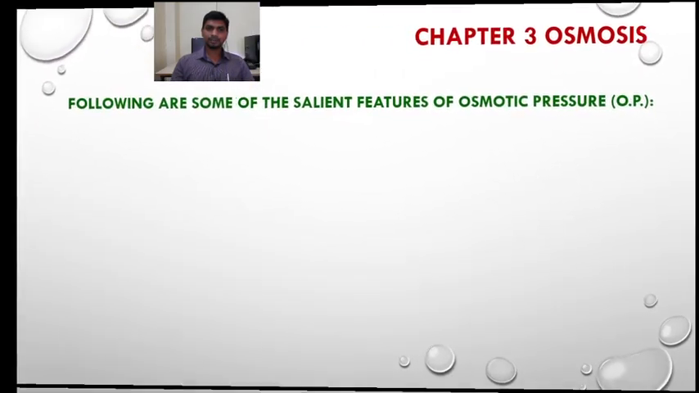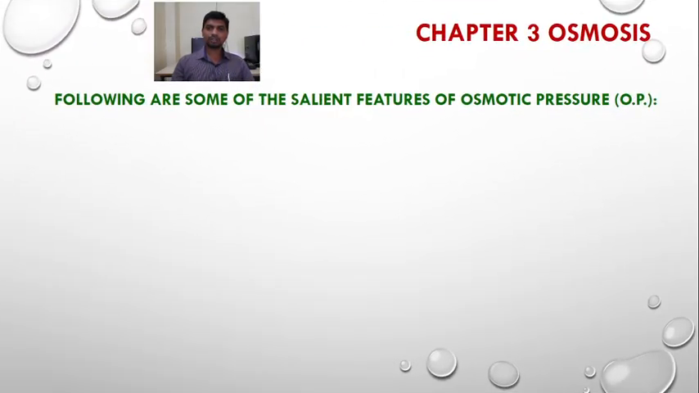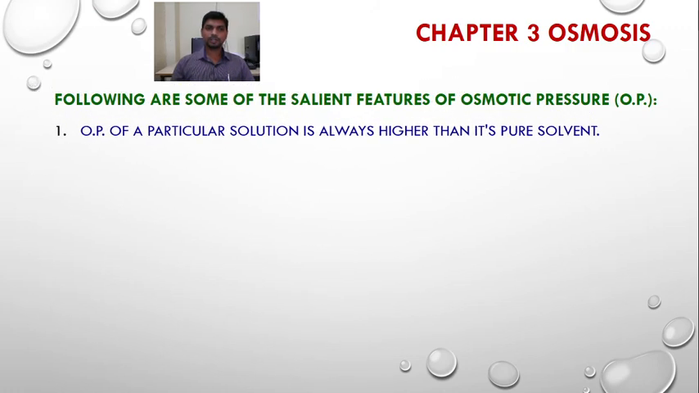Here are some salient features of osmotic pressure. Osmotic pressure of a particular solution is always higher than its pure solvent. So osmotic pressure development depends on the concentration of the solute particles in a given amount of the solvent. So the osmotic pressure of a particular solution is always higher than its pure solvent.